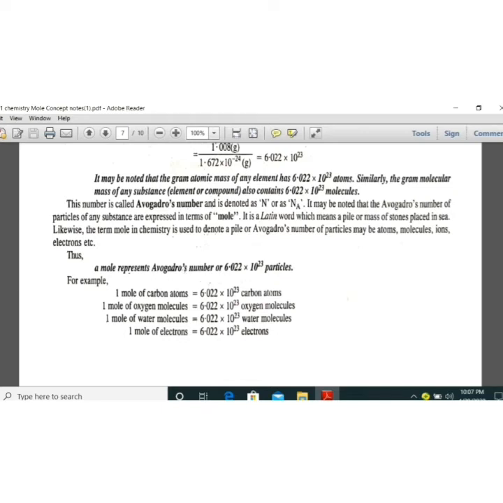Now this mole represents Avogadro's number. 1 mole of carbon atom is equal to 6.022 10 to the power 23 carbon atoms. 1 mole of oxygen molecule is equal to the same number of oxygen molecules. 1 mole of water molecules is equivalent to 6.022 10 to the power 23 water molecules. 1 mole of electrons is equivalent to 6.022 into 10 to the power 23 electrons.